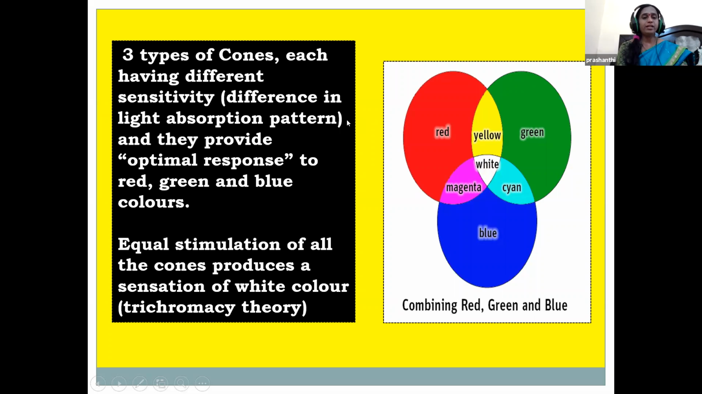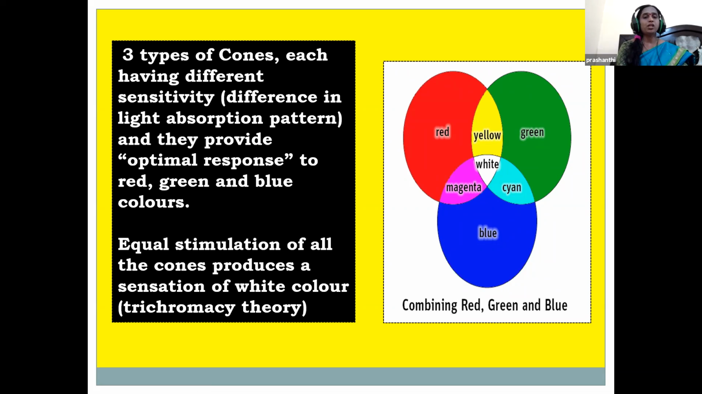So the brain integrates the signals sent from the optic nerve, allowing us to see millions of colors. For example, when you take the yellow color, how is it formed? It is formed by the combination of green and red. When all the cones are stimulated equally, the brain perceives the color as white. This is called the trichromacy theory. There are 3 types of cones which provide optimal response to red, green, and blue color.